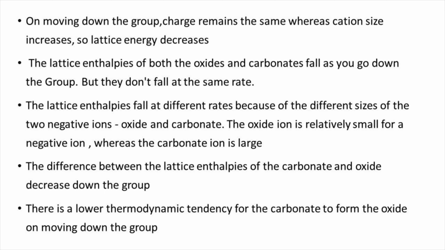but they don't fall at the same rate. The lattice enthalpies fall at a different rate because of the different sizes of the two negative ions, oxide and carbonate. The oxide ion is relatively small for a negative ion, whereas the carbonate ion is large. The difference between the lattice enthalpies of the carbonate and oxide decreases down the group. There is a lower thermodynamic tendency for the carbonate to form the oxide on moving down the group.